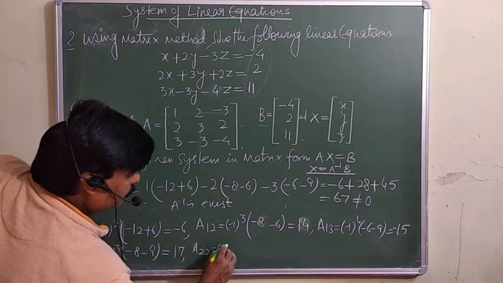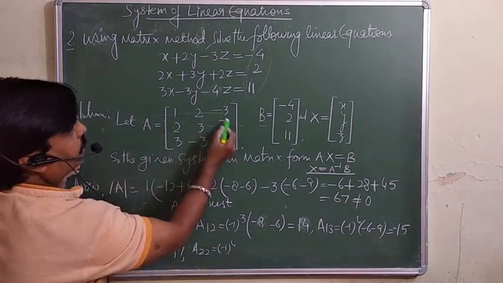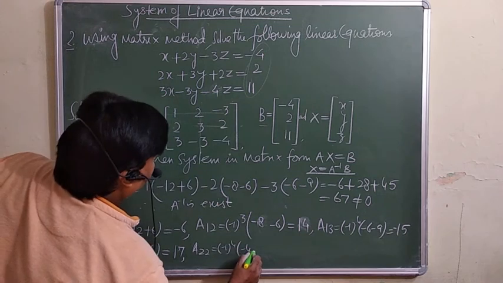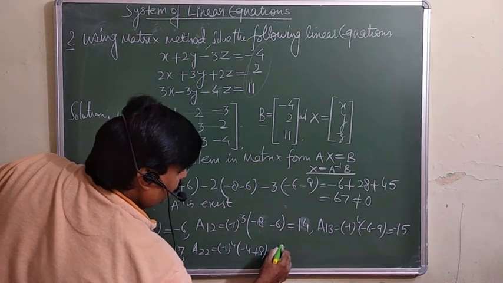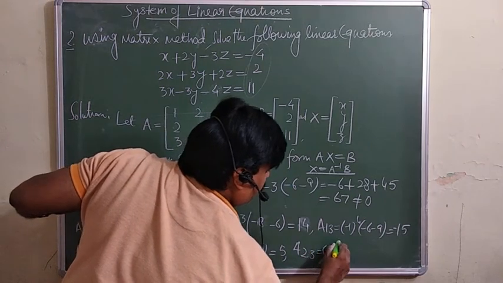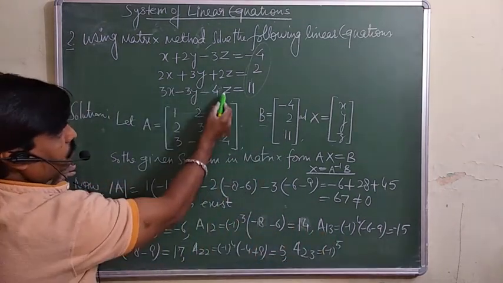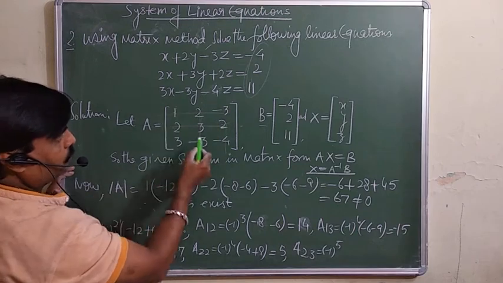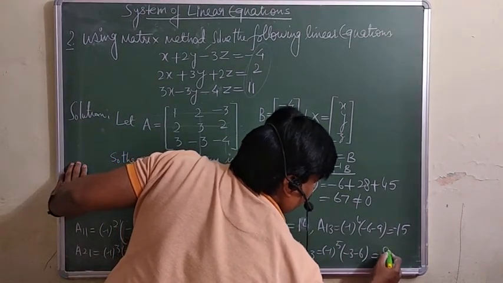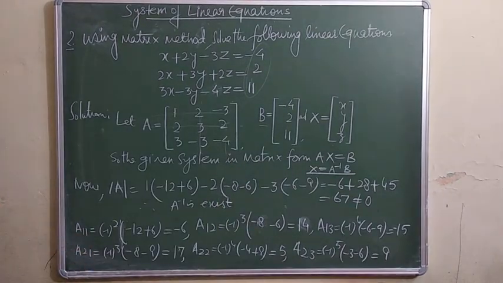A22, that is minus 1 to the power 4. Second row, this one, so this is minus 4 and plus 9, so this is equal to 5. Similarly, A23, that is minus 1 to the power 5. Second row, third column, so this is minus 3, minus 6, which is equal to plus 9.